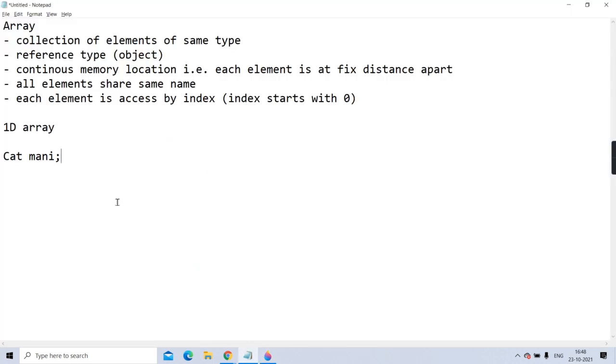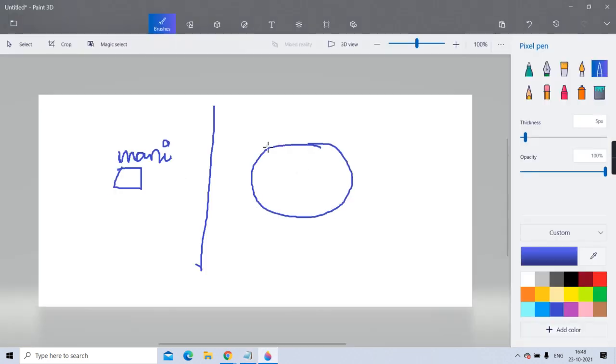Unless you write money = new Cat, no memory is allocated. I have told you this many times in the past. Using new, memory is allocated. How much memory? As much as is needed for Cat's properties, like height, weight, color, breed, whatever. Then the reference of that memory is copied into the money variable.